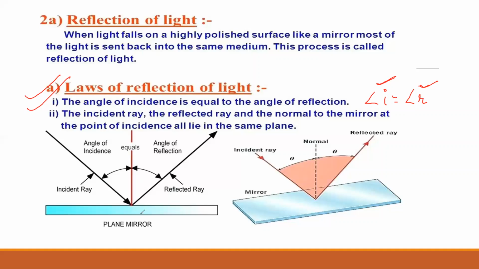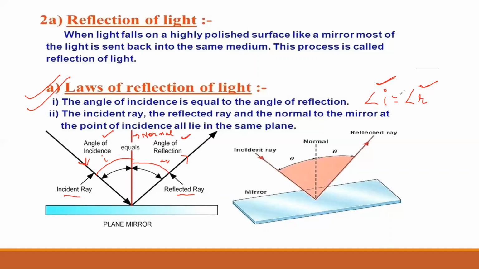You can see here in the figure, if this is a plane mirror, this is representing your incident ray, and this is representing your reflected ray. This is your normal drawn on the surface. The angle between incident ray and the normal is called angle of incidence I. The angle between the normal and the reflected ray is called angle of reflection R. So according to first law, I is equal to R.